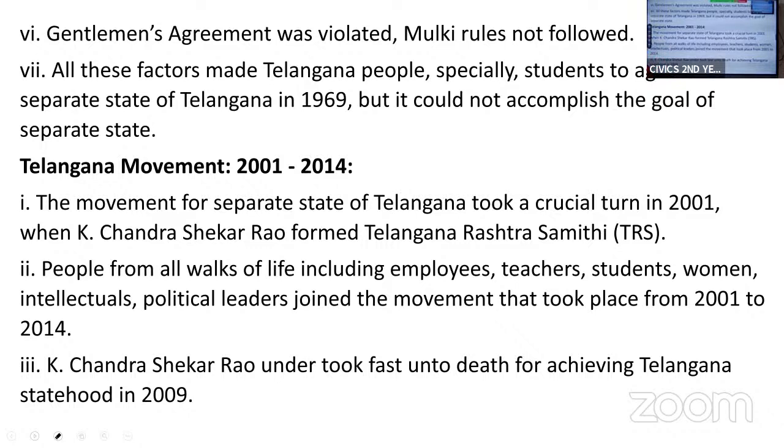From 1969 till 2001, the Telangana movement was not active, but passive. Then again, the movement took a crucial turn in 2001 when K. Chandrasekhar Rao formed the TRS, Telangana Rashtra Samiti. Now it is BRS.